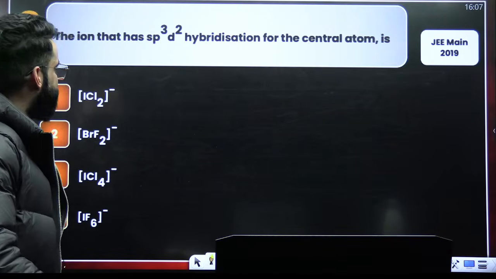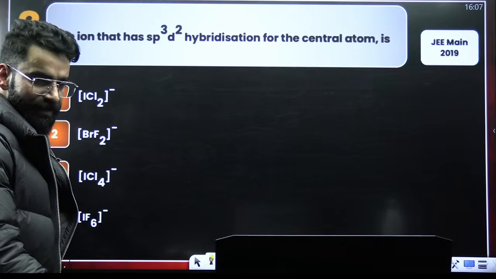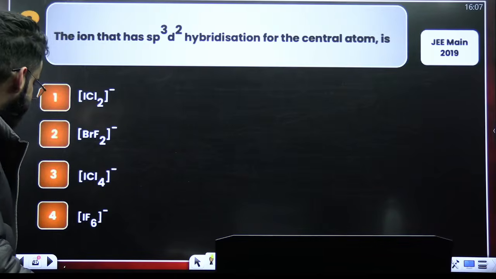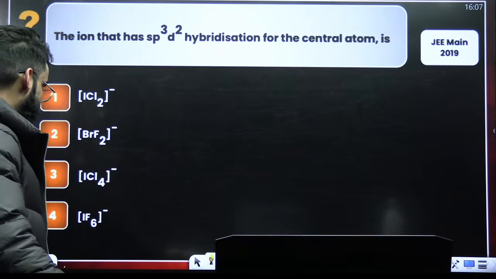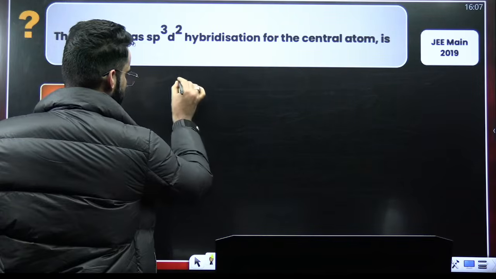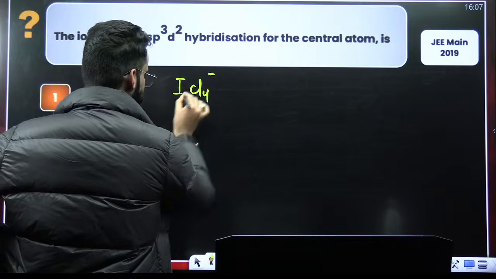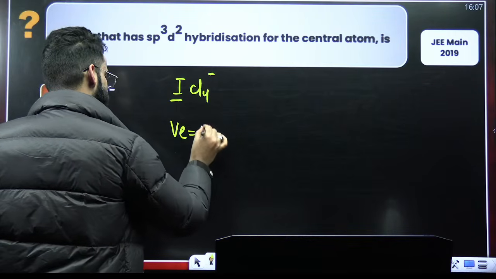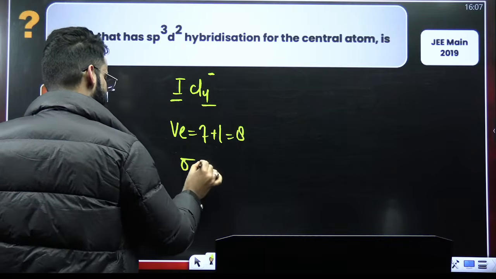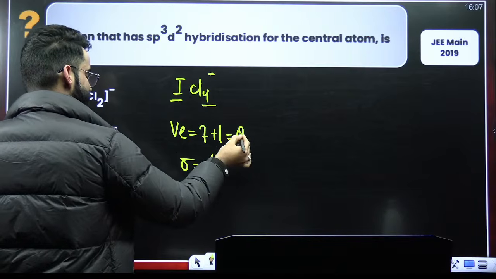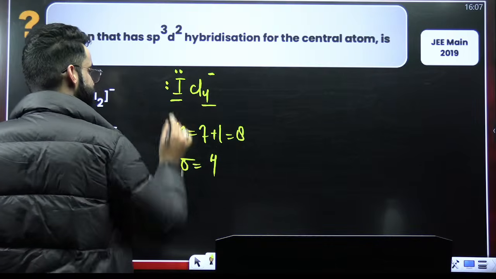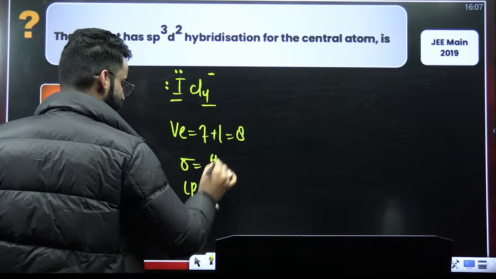The ion that has sp3d2 hybridization for the central atom. Where do you see the central atom has got sp3d2 hybridization? My dear students, if I look at all the options, for example, if I select this option, ICl4 negative. Iodine has got how many valence electrons? 7. There is a negative charge, so 7 plus 1 makes it 8. How many surrounding atoms? 4. That means there will be 4 sigma bonds. Out of 8 valence electrons, 4 have been utilized to form 4 sigma bonds. There are 4 valence electrons left as such on iodine in the form of 2 lone pairs.